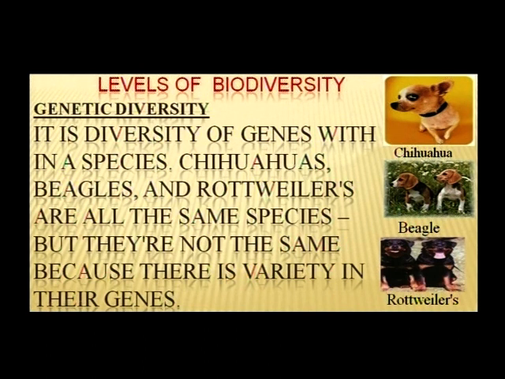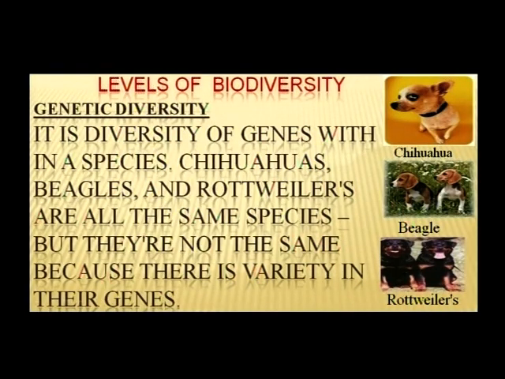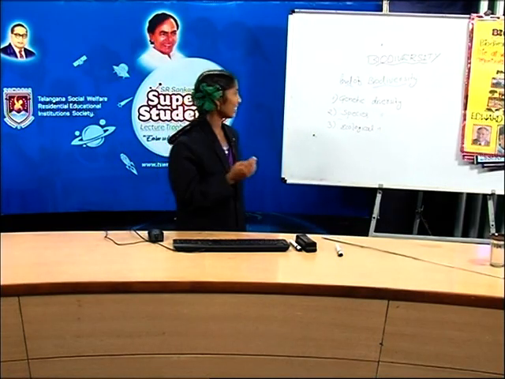Why are they different in their color? Yes, due to the presence of different genes. This diversity of genes within a species is called genetic diversity. Friends, do you understand? Okay.